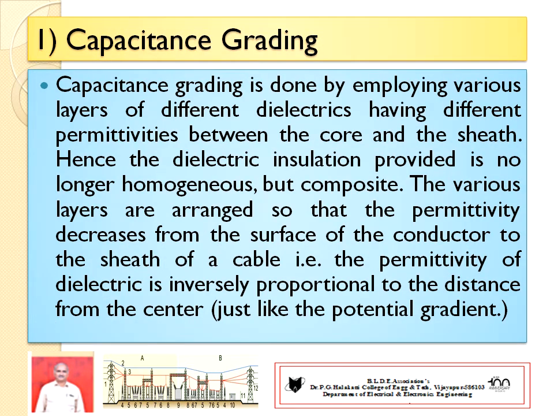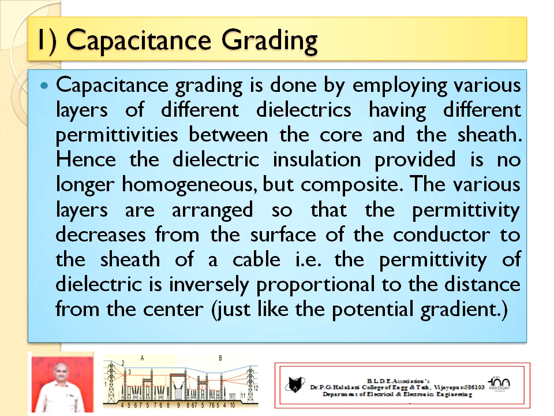Number 1, the capacitance grading system. The name itself suggests that we are using the technique of capacitance. Capacitance grading is done by using different dielectric layers with different permittivity values between the core and the sheath, that is, across the thickness of insulation.